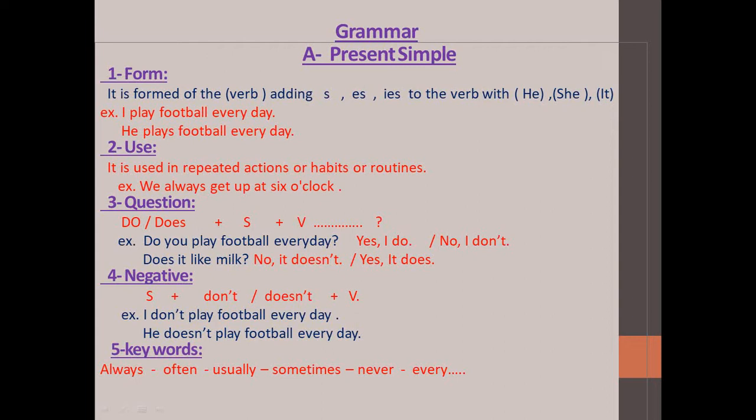Always, often, usually, sometimes, never, every. Also on Fridays, at the weekend. So this is the present simple in brief. Number 1: form, use, question, negative.